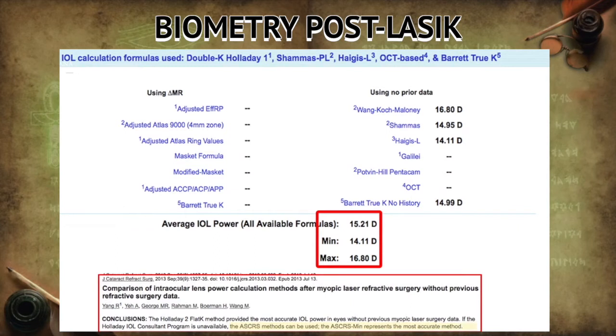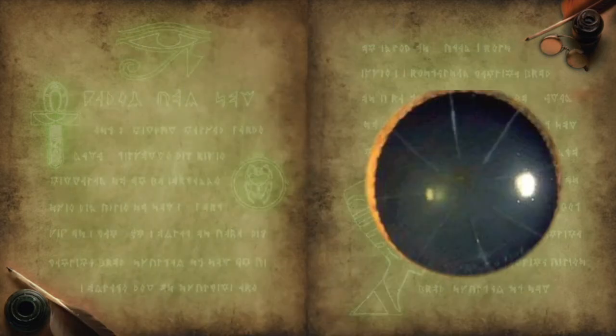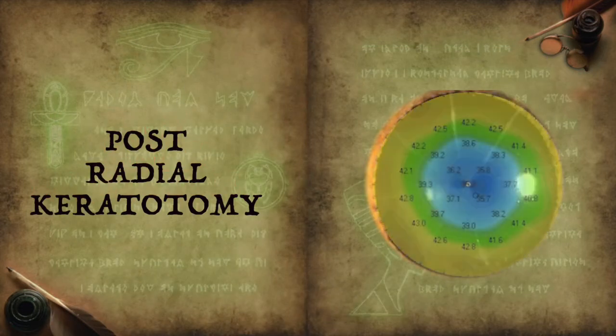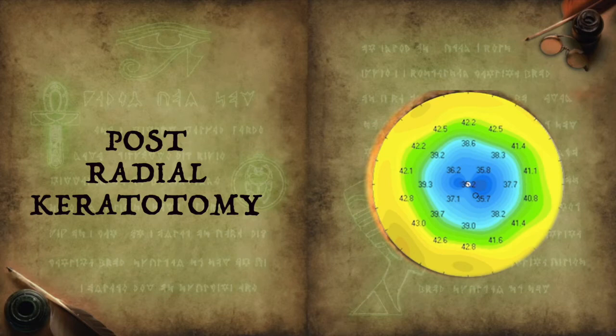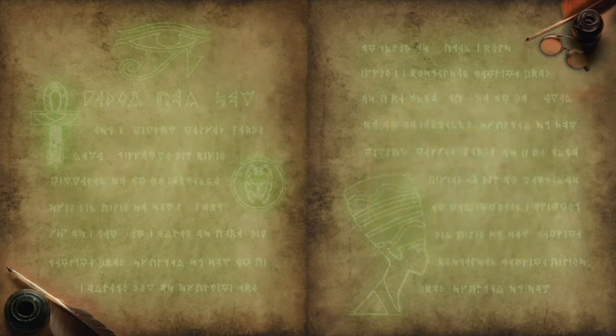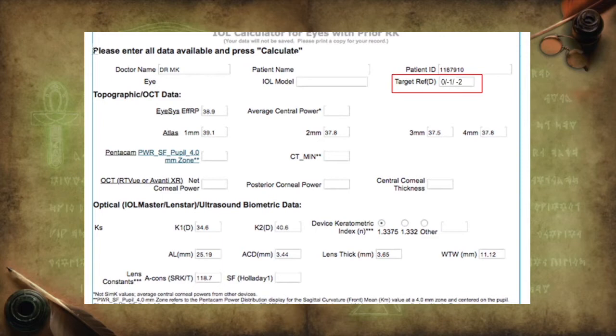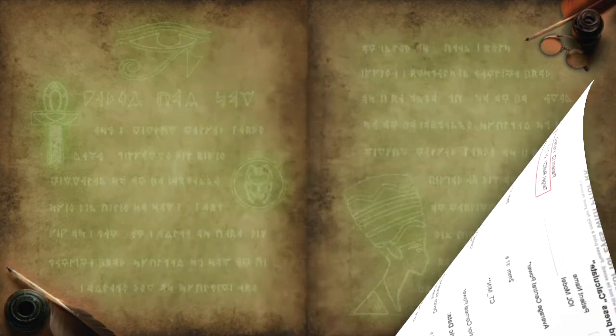After getting results, the minimum or average value should be considered in case of a myopic LASIK. In post-radial keratotomy, the target refraction should be kept -1 or -2 depending on the cuts of the cornea.